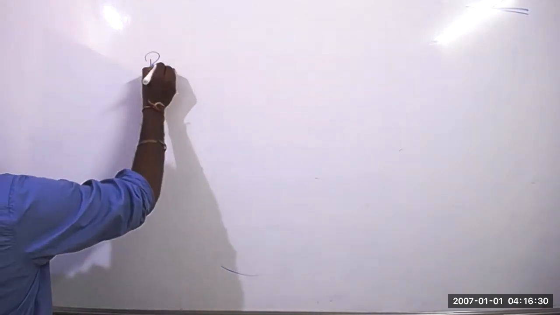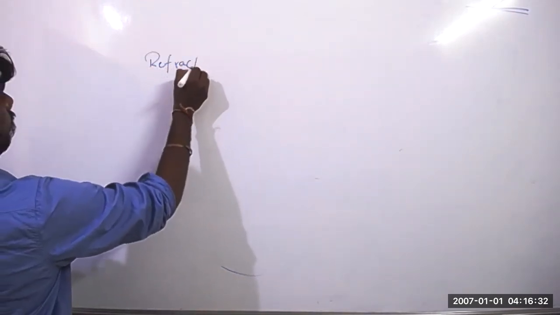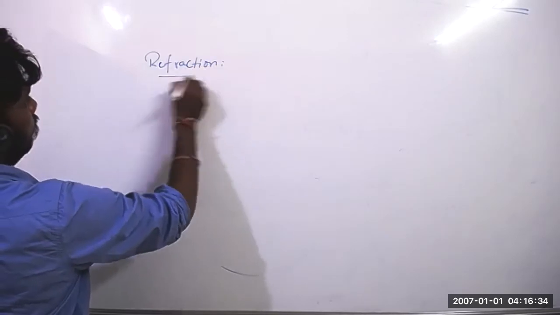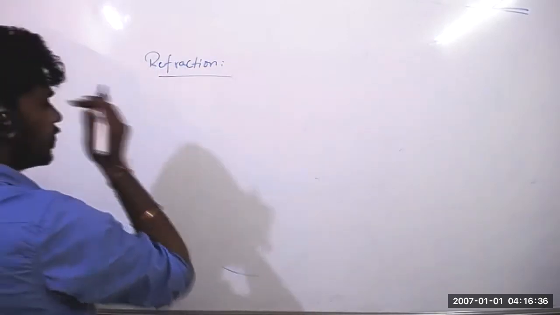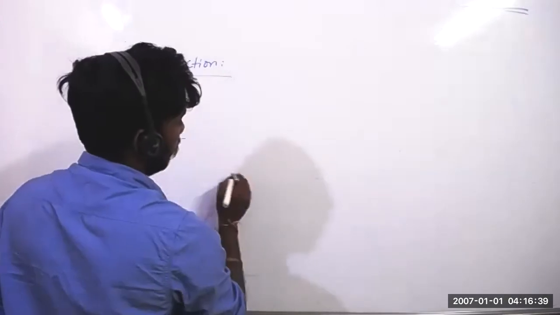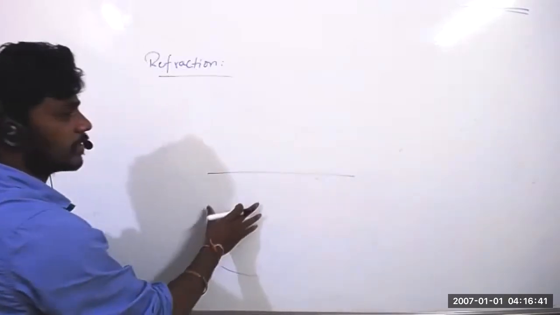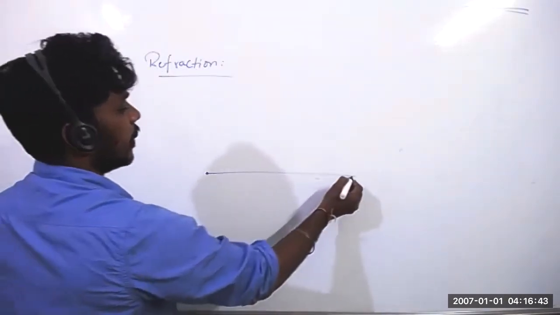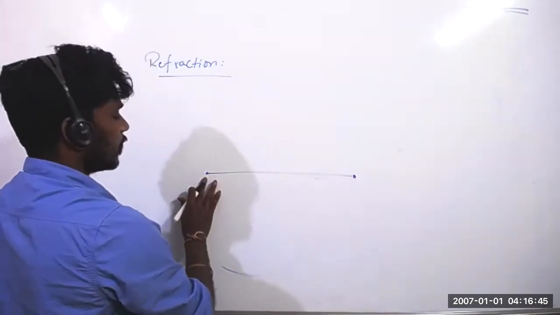Now refraction. Refraction, same thing. Refraction means this is not a reflecting surface; now it is a refracting surface, that is x and y, something you have to take.